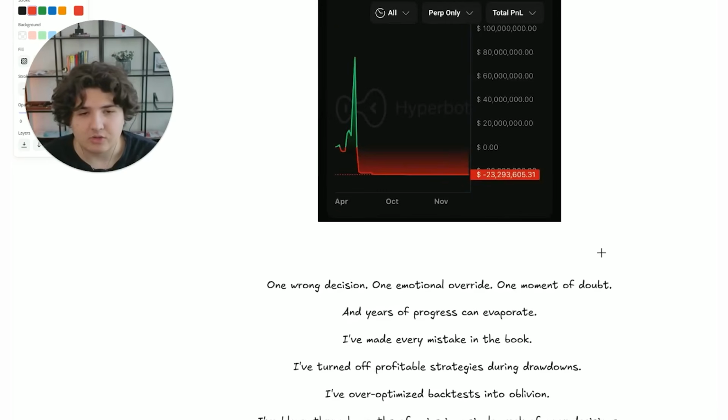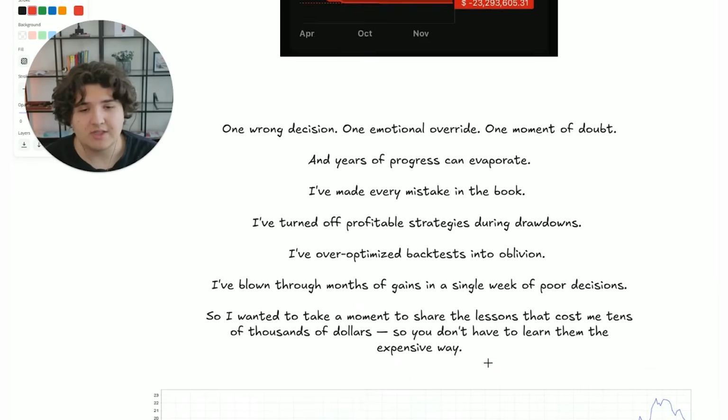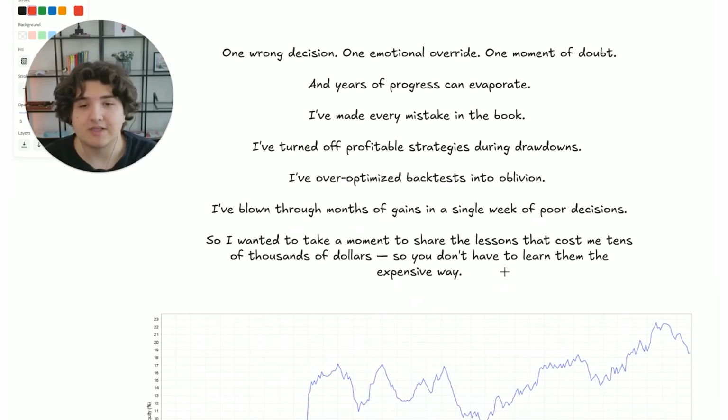Now, one wrong decision, one emotional override, one moment of doubt, and years of progress can evaporate, as it did for James Wynn. I've made every mistake in the book over the past 6 years. I've turned off profitable strategies during drawdowns. I've over-optimized backtests into oblivion. I've blown through months of gains in a single week of poor decisions. So I wanted to take a moment to share the lessons that have cost me tens of thousands of dollars so you don't have to learn them the expensive way.